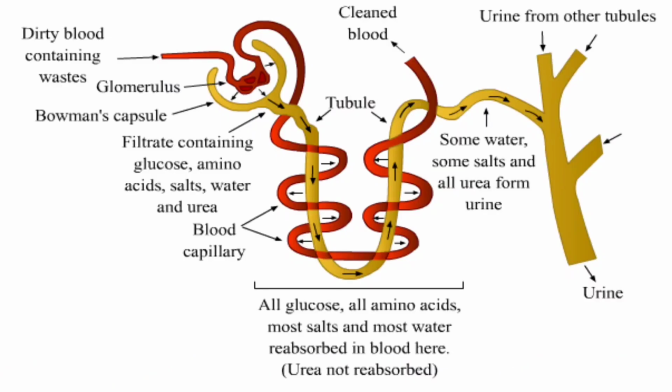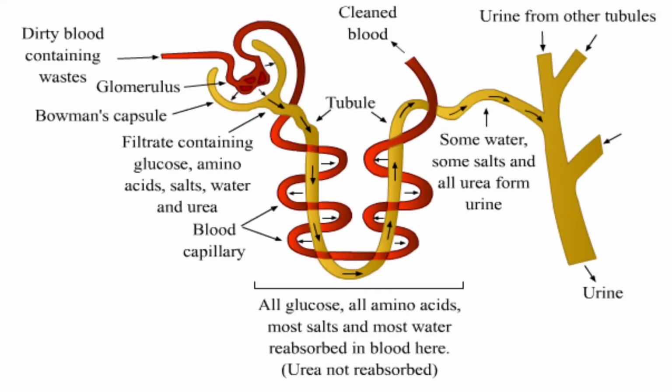So here is the diagram to show the working of the human excretory system. Here the glomerulus is present, in which dirty blood enters. The glomerulus is present in Bowman's capsule. Then it leads to the tubule, and one end of the glomerulus is connected to where dirty blood is coming in and the other to blood capillaries which coil around the tubule.